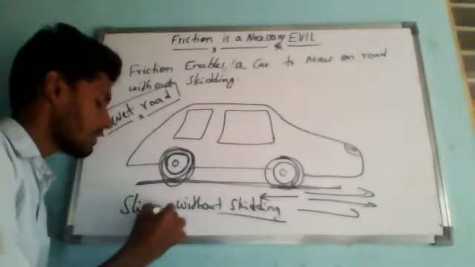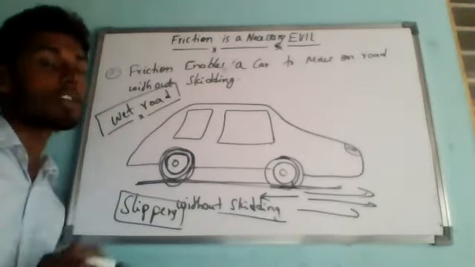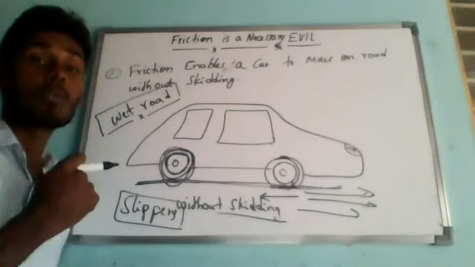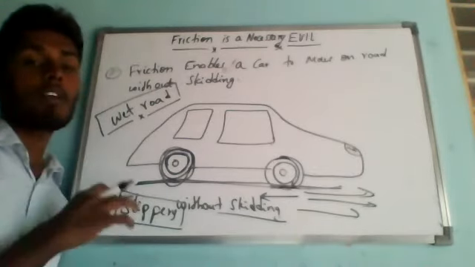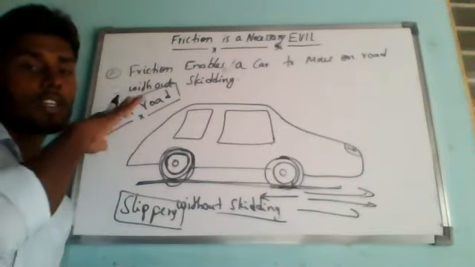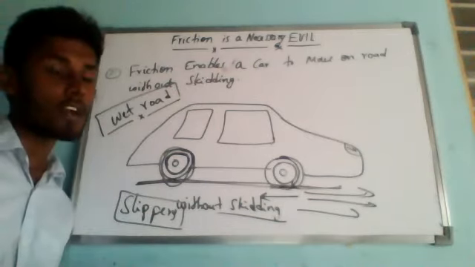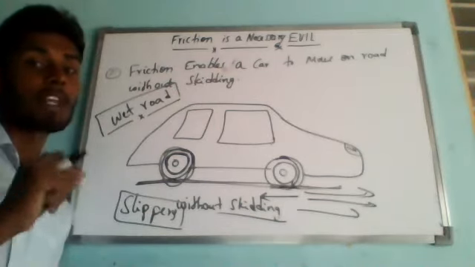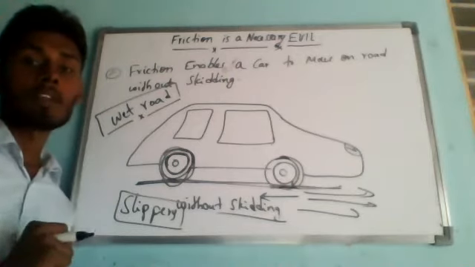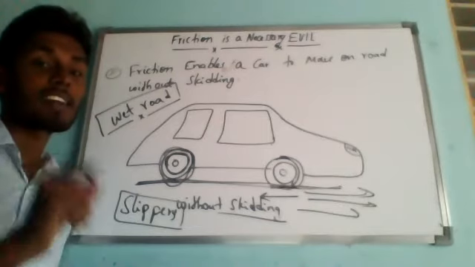That is why during the rainy season we reduce our speed and go very slowly, because the road becomes slippery because of rainwater. If friction is reduced, there are more chances of the car skidding, especially when brakes are applied suddenly. So driving a car on wet roads needs extra care.